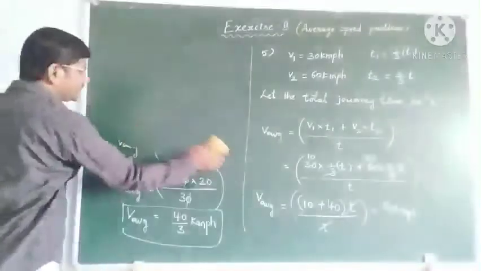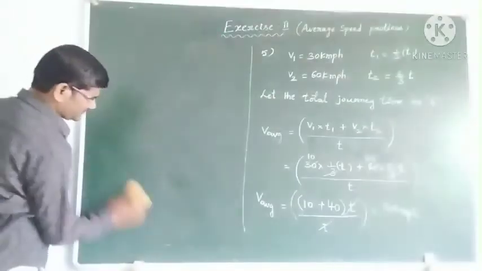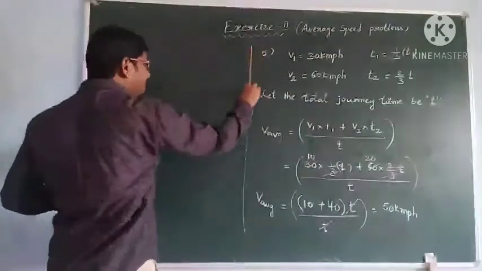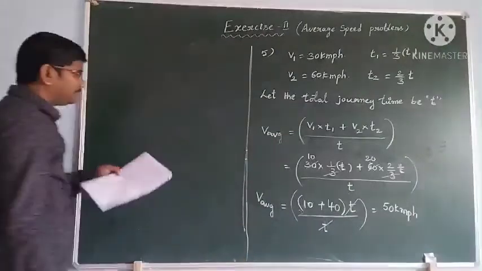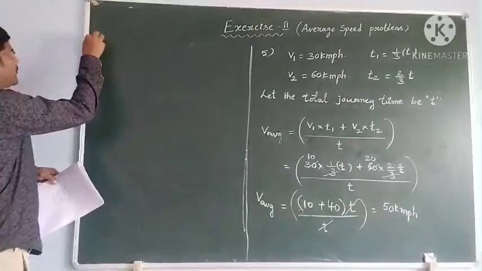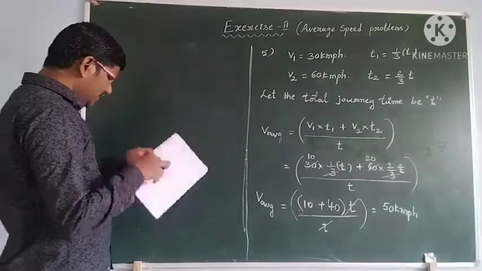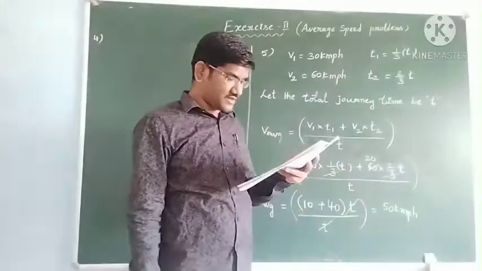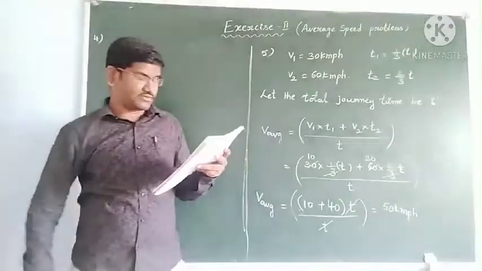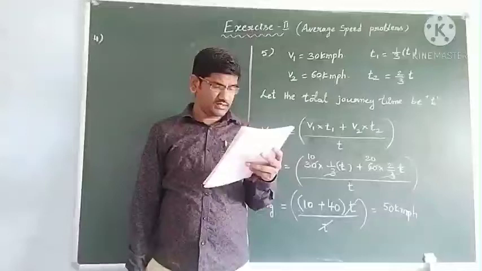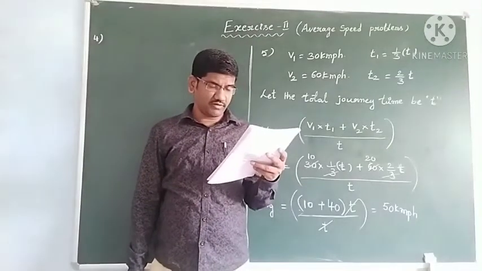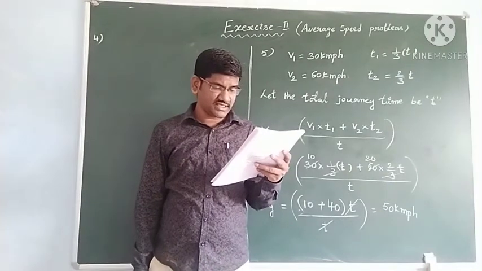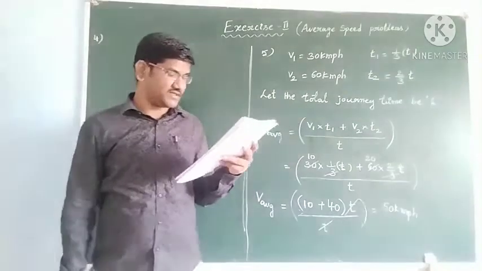Now next one students, next problem, problem number 4. Fourth problem you see students, what is given? A boy travels with a speed of 10 km per hour for the first 1 hour, 20 km per hour for the next 1 hour, and 30 km per hour for the next 3 hours. Find the average speed of the journey.